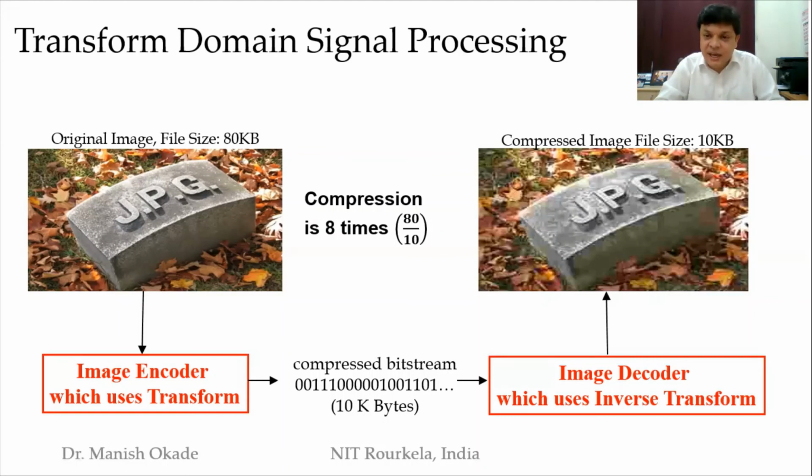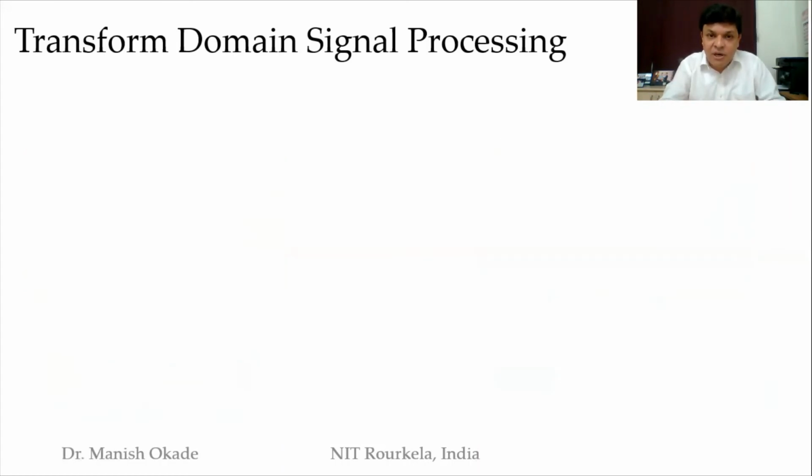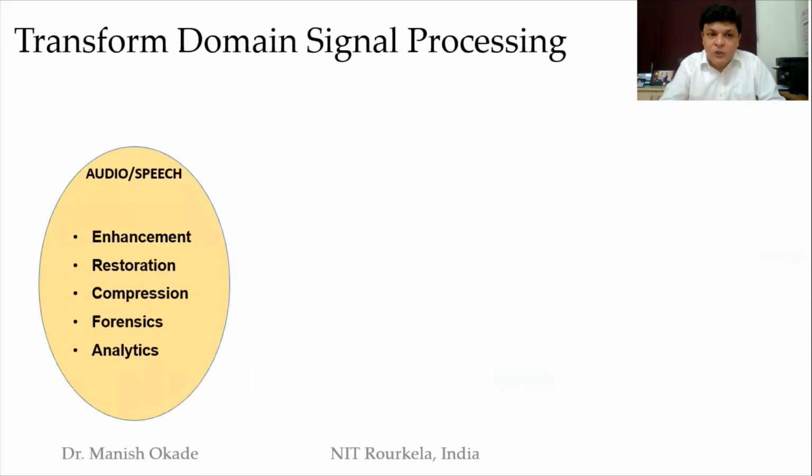However, there is a catch. You could see a little bit of blurring, which is very apparent in the image which is compressed. So it's a trade-off between the compression as well as the quality. On these angles, we will be talking a little bit later. Now we will come to the next part, where these transform domains are used. These transform domains are used in audio and speech for enhancement, restoration, compression, forensics, analytics, etc.